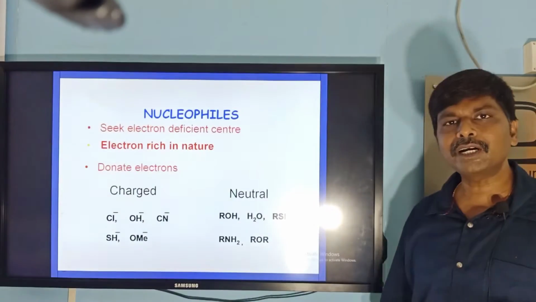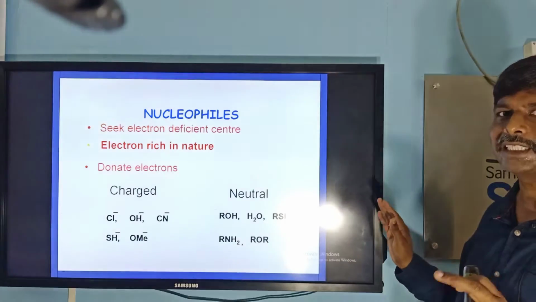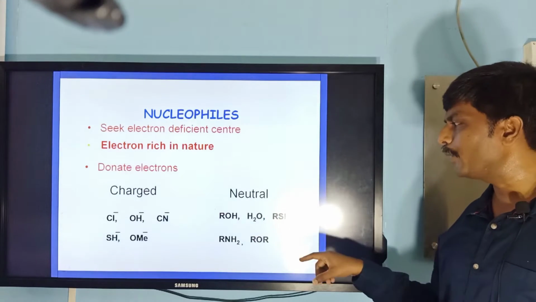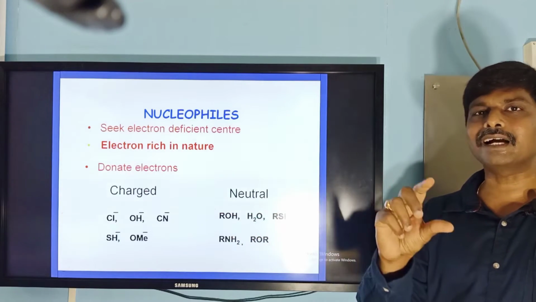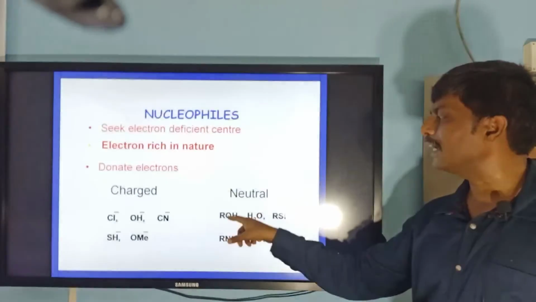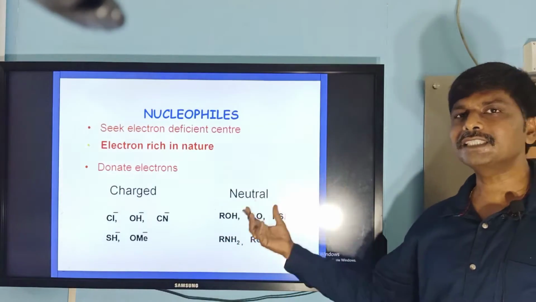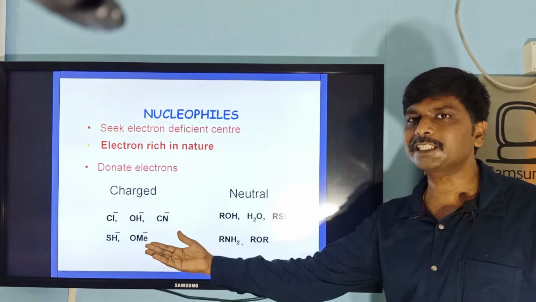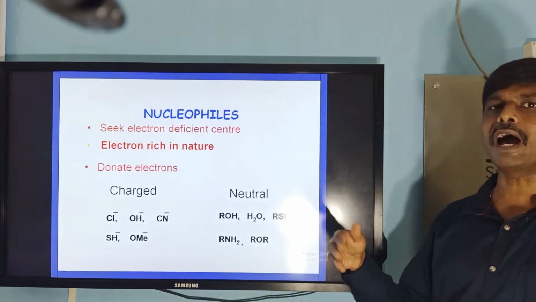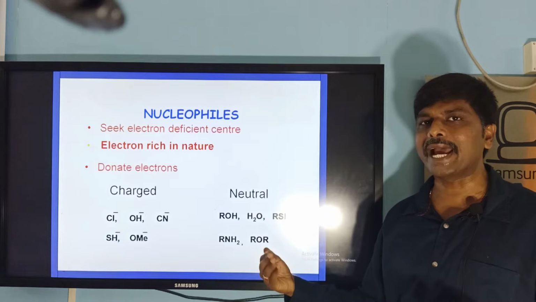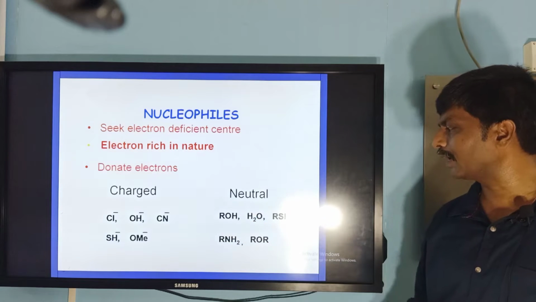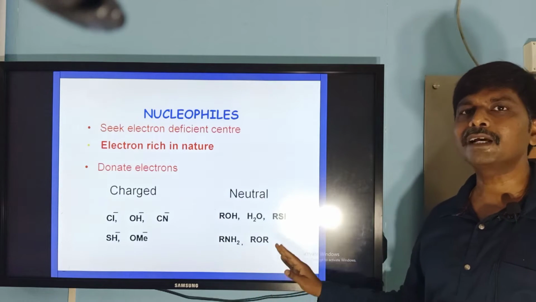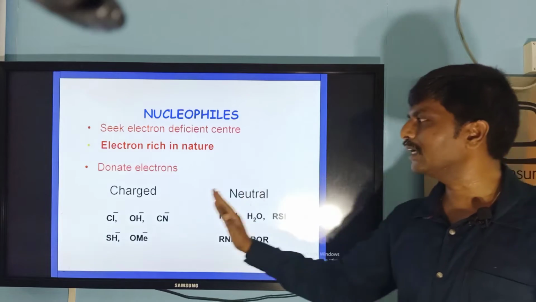Now you can see neutral nucleophile. Here there is no negative charge, but electrons are rich, electrons are more in the form of lone pairs. You can take ROH, alcohol. In ROH, oxygen carries two lone pairs. In H2O, oxygen has two lone pairs. In RSH, the sulfur atom contains two lone pairs. ROH is alcohol, RSH is a thioalcohol. RNH2, amine, nitrogen has one pair of electrons. ROR, ether. All these also act as nucleophiles of the neutral type.